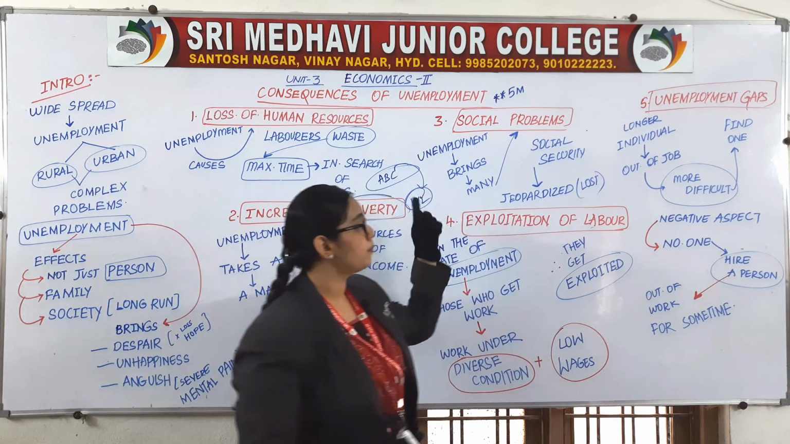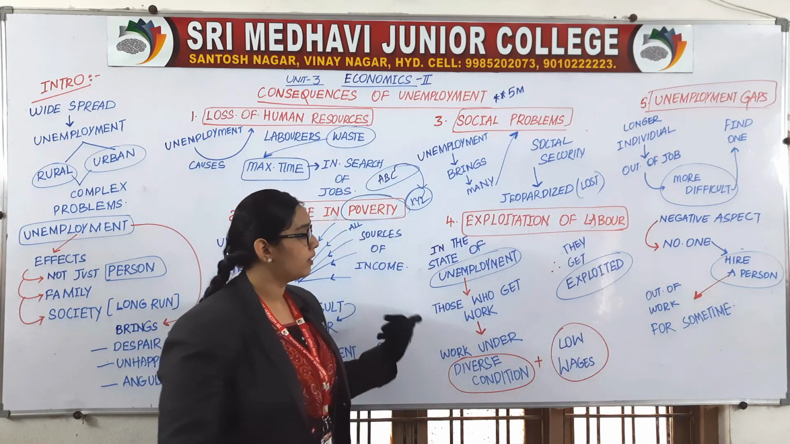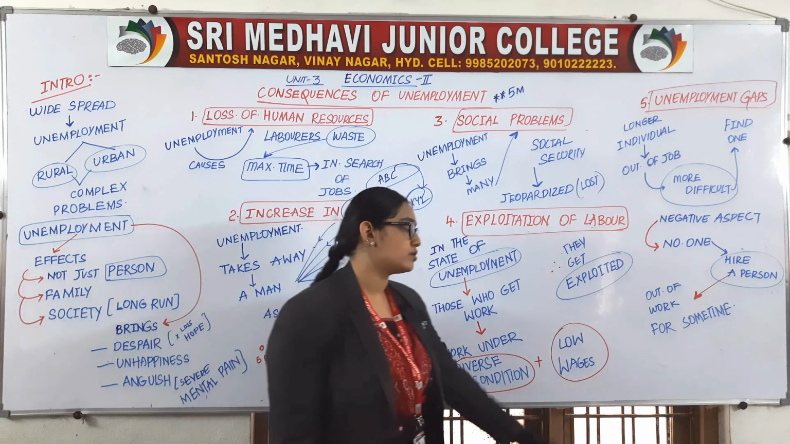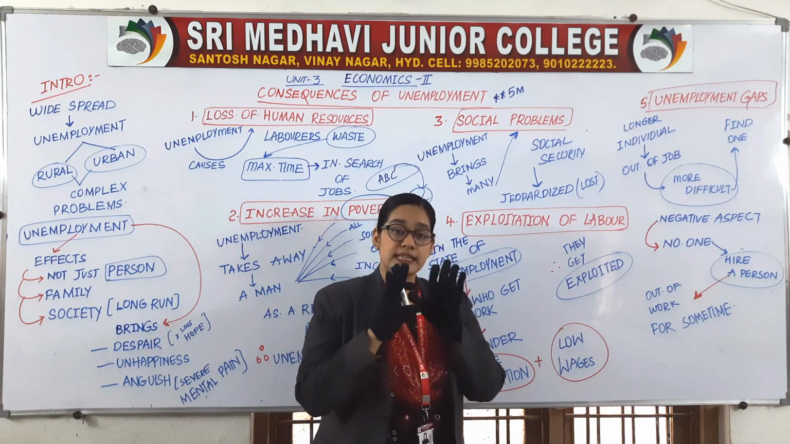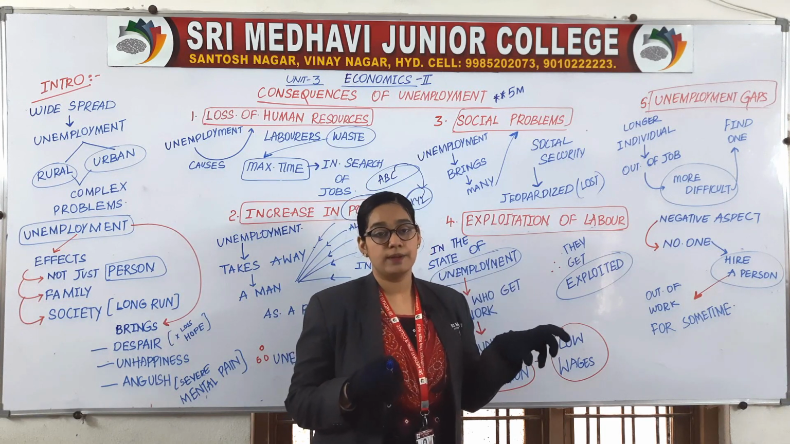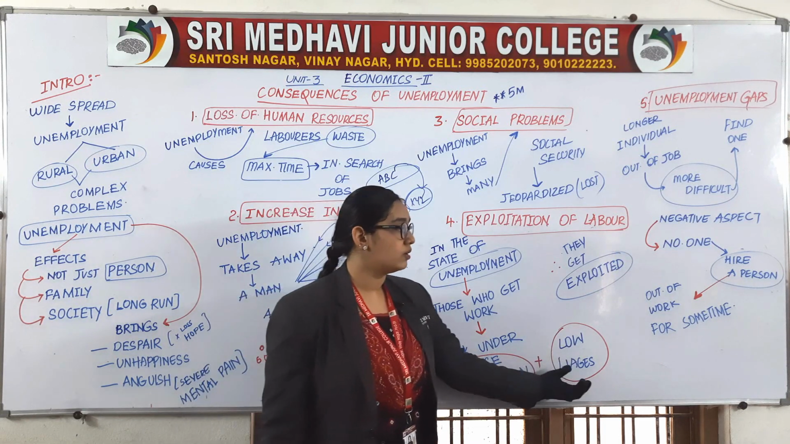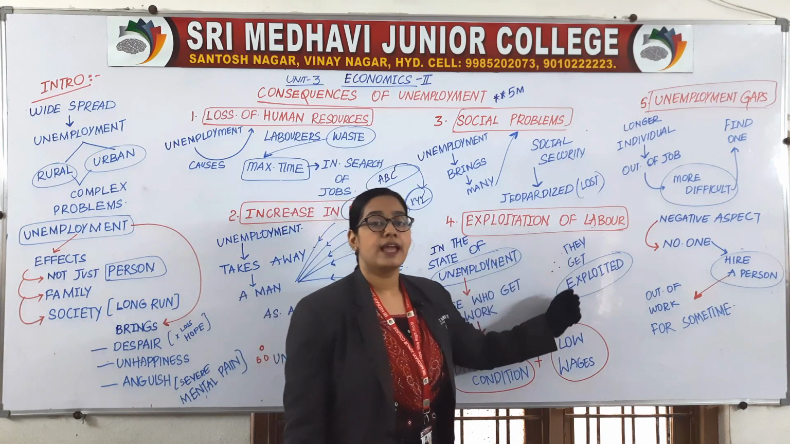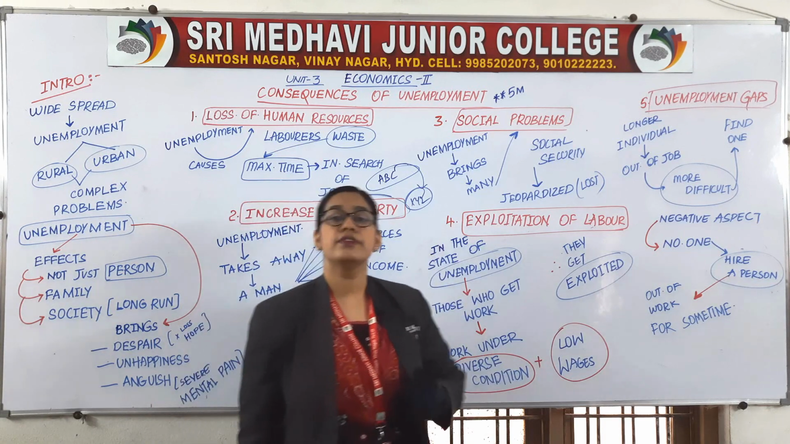Now how does unemployment cause exploitation of labor? Let us see. In the state of unemployment, those who get work get it under diverse conditions and also low wages. First of all, unemployment means no jobs. In this state also, the persons who are having jobs need to work under diverse conditions, meaning very bad conditions and also low wages. So in simple terms, the persons are getting exploited. So the fourth consequence of unemployment is exploitation of labor.